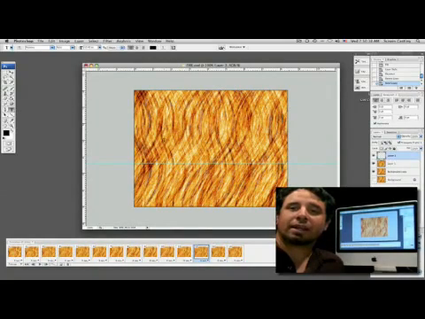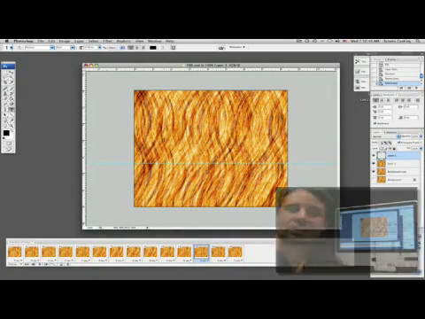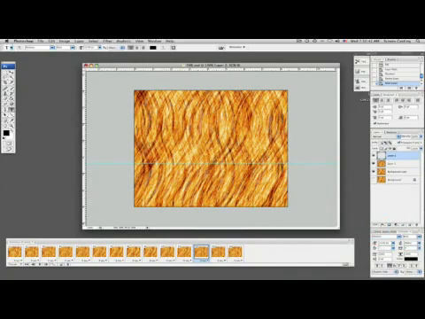Now let's go ahead and create a text clipping mask over this. As we see here, we've got our fire set up, our background already animated. So let's go into our text tool here, and we're just going to create a new layer to begin with right here. And let's go ahead and type in fire.